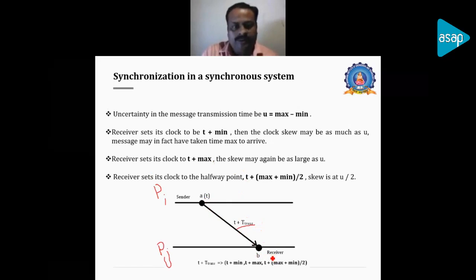Now we have an option to choose from three options. We can update this time with t plus min, or with t plus max, or it can take the average of max plus min and update with t. That is done based on the conditions prevailing on the process j at event B, and their timestamp will also be taken into consideration when you update these values for synchronization. So this is the two process communication, which can update the time from event A to event B.